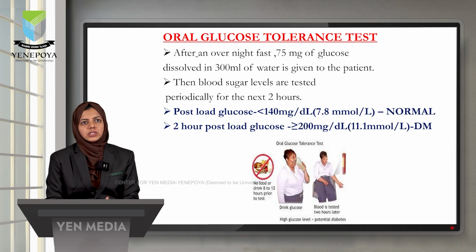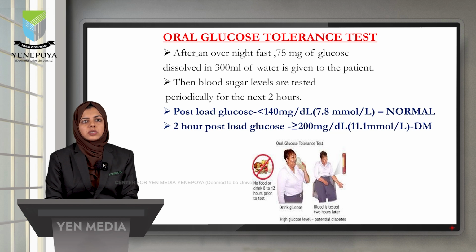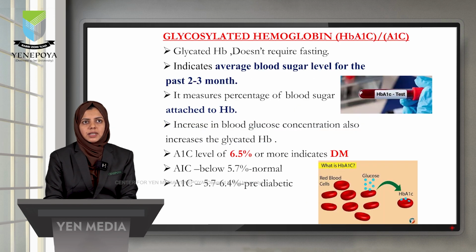Next is the oral glucose tolerance test. Here, after an overnight fast, 75 milligram of glucose dissolved in 300 ml of water is given to the patient. Then the blood sugar levels are tested periodically for the next 2 hours. A post-load glucose less than 140 milligram per deciliter indicates normal, and a 2-hour post-load value greater than 200 milligram per deciliter indicates the presence of diabetes mellitus.